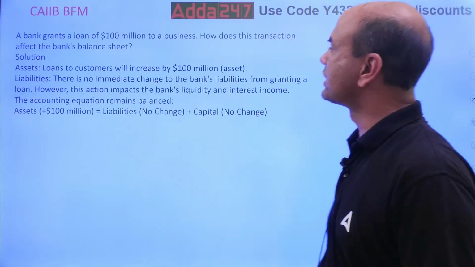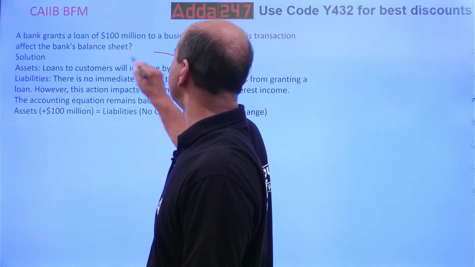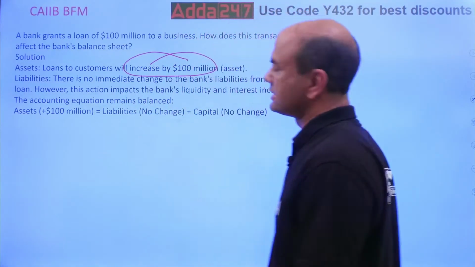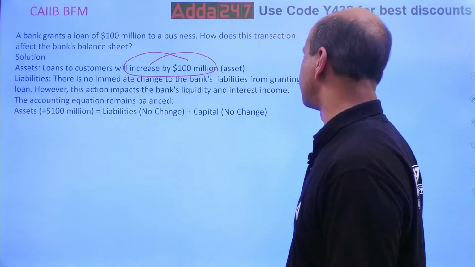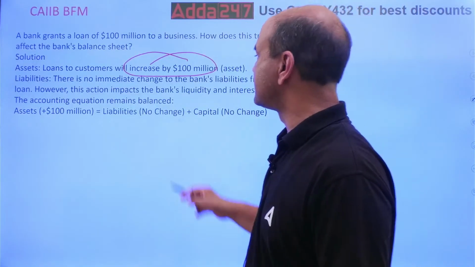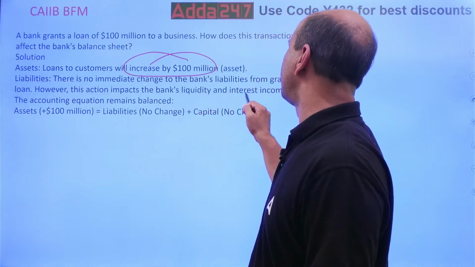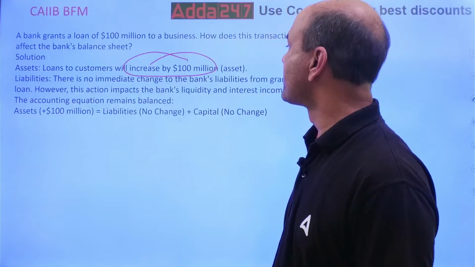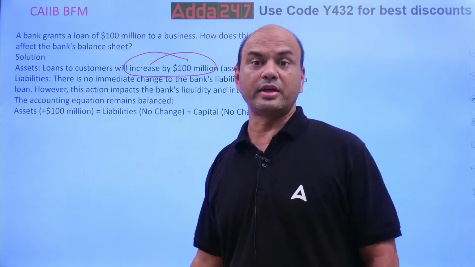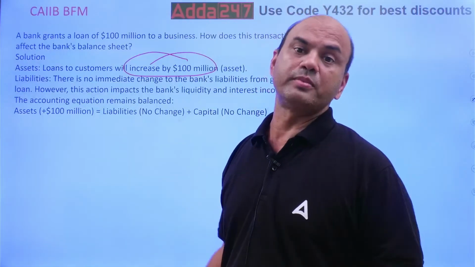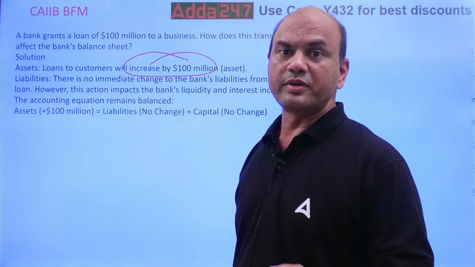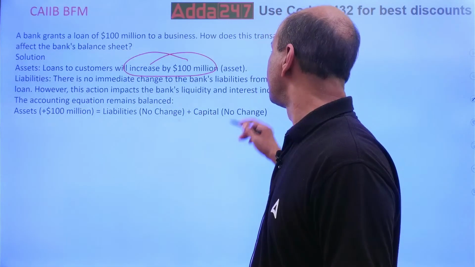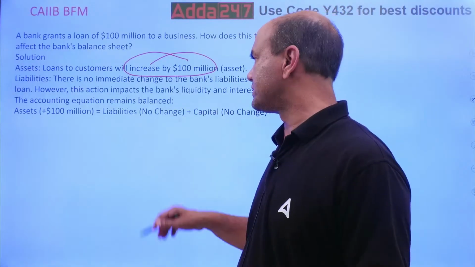Look at this. Loans to the customer will increase by $100 million. Increase. There is no immediate change in the bank's liability. See, there is no immediate change. But however, this action impacts the bank's liquidity and interest income. So my interest income will increase, right? So the bank's liquidity position, because I have given the money, so I am short of money then. So if I am short of money, if I require that money somewhere else, I will not be able to give. And interest income. The accounting equation remains balanced.